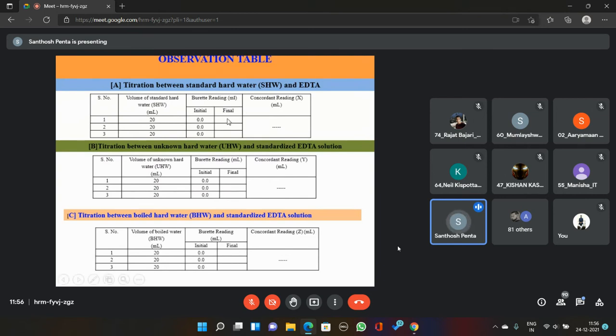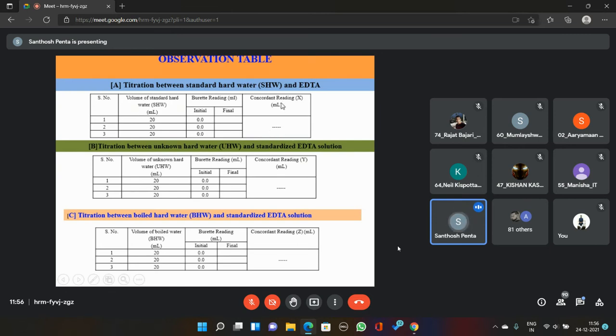Let us assume that here you got 11, then here you got 11. With this you stop, and the reading is 11. Let us assume that here you got 11, here you got 10, here you got 11. Then you should go for a fourth titration. In the fourth also you are required to get 11. Then only the third and fourth are similar, and consecutive readings are the same. That is the concordant reading.